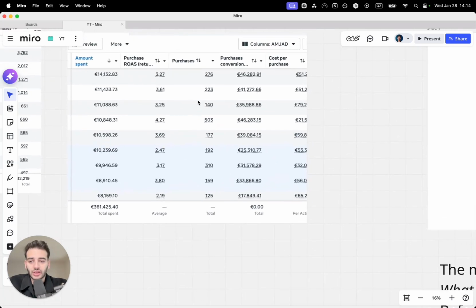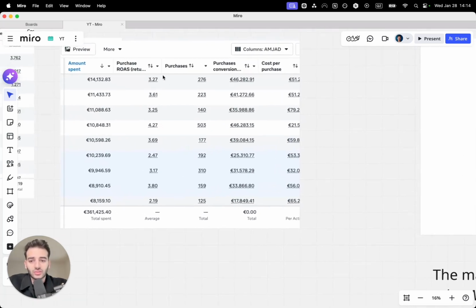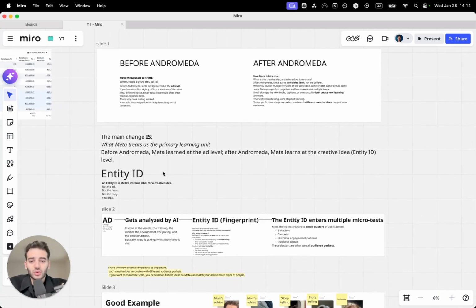And this is also another account that spent over 30,000 since October last year. And you can see most of these creatives are also getting a very profitable ROAS. So in this video, we're going to be talking about what's working right now, at least for me and for the accounts I'm managing, what's getting us the best results.